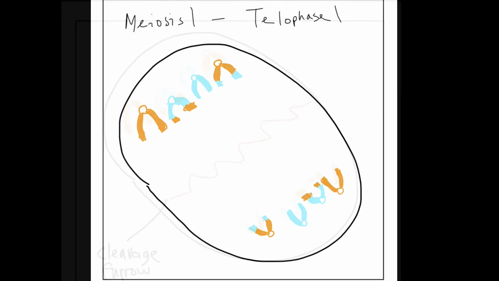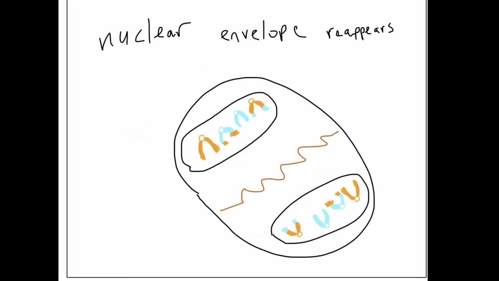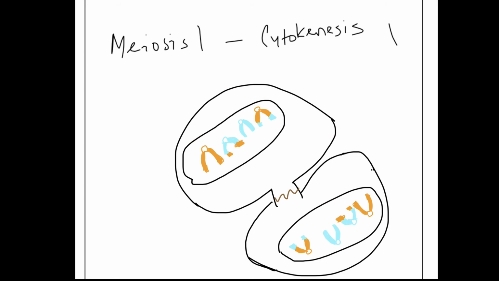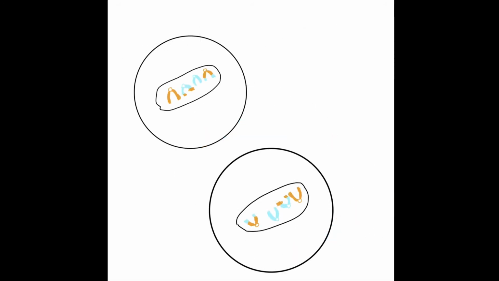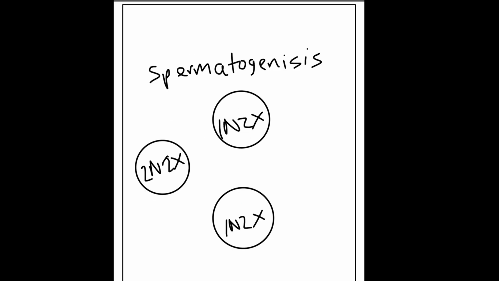The cleavage furrow forms in algal and animal cells. The nuclear envelope also reforms. Telophase also starts with cytokinesis 1. The process occurs in the midline of the cell. It separates the cell into two cells, and the centrosomes start to move towards the poles of the cells. After, either oogenesis or spermatogenesis splits the cell.